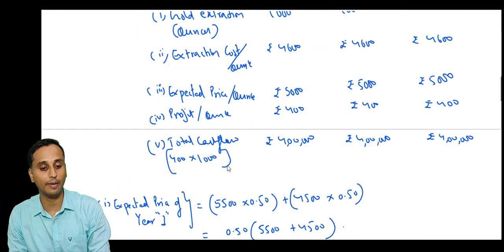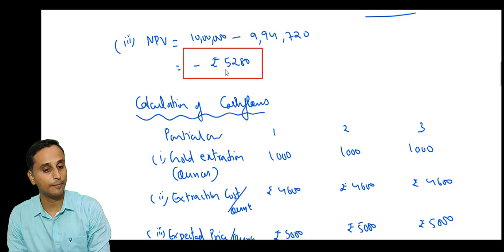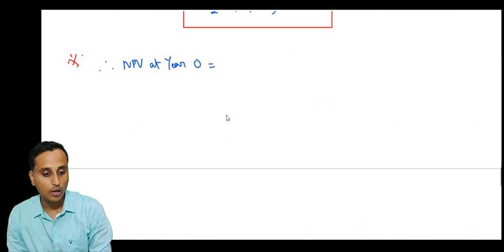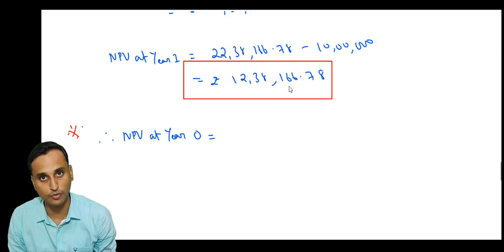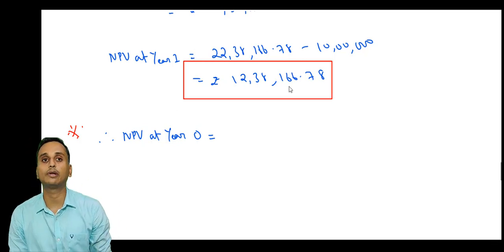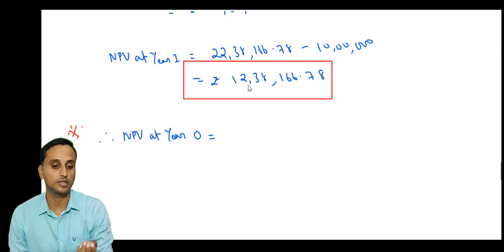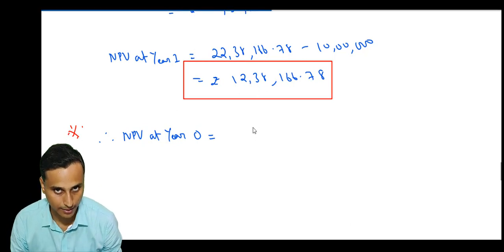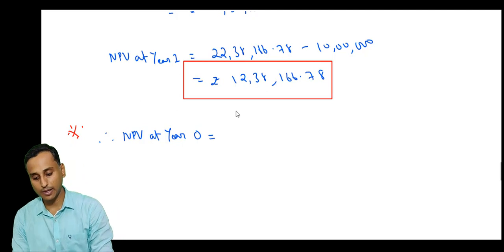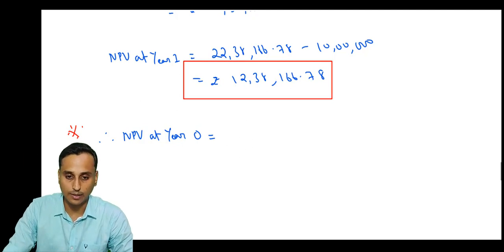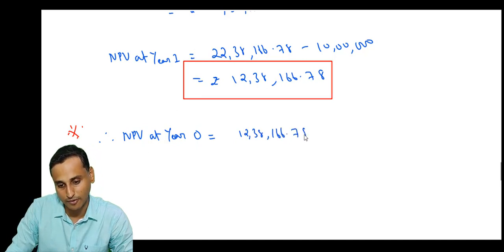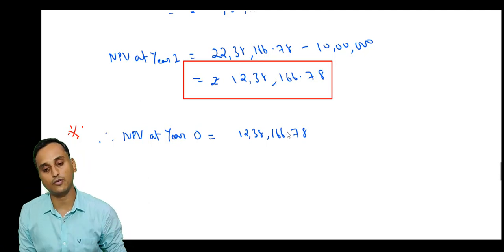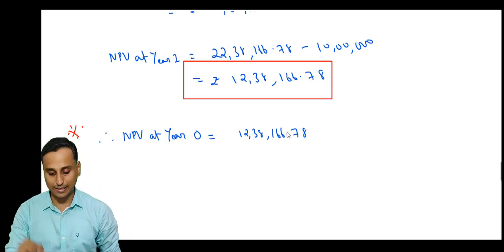Correct? Because you're opening the mine when? In year 0. So this NPV is in year 0 and this NPV is in year 1. We cannot compare NPV of year 0 with NPV of year 1. We will have to calculate the NPV of year 0 for the second case as well. How do we calculate that? We'll just discount. But then again, one thing to be noted is that 12,38,166.78 is the NPV in year 1 if the prices increase.